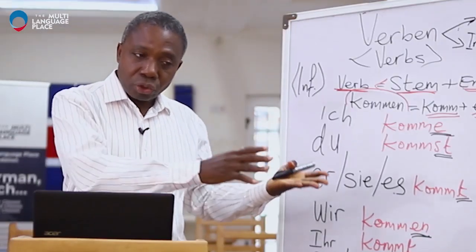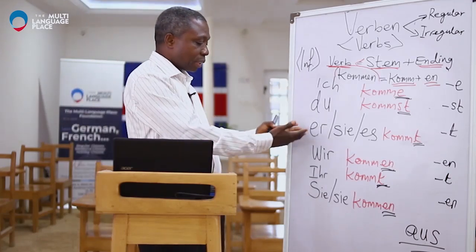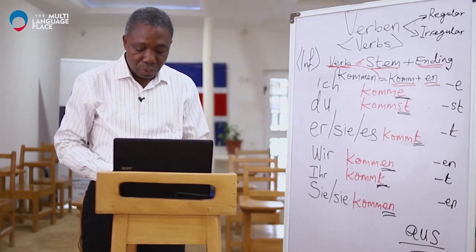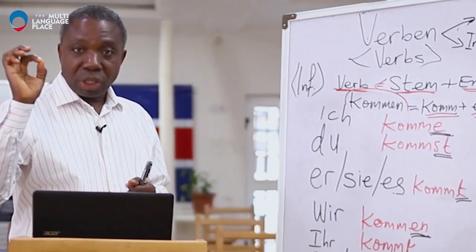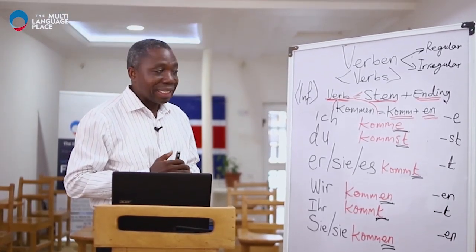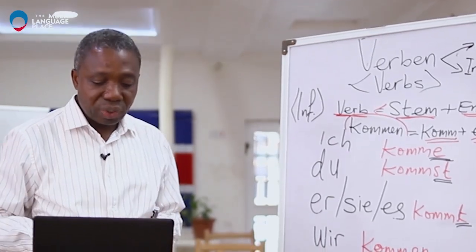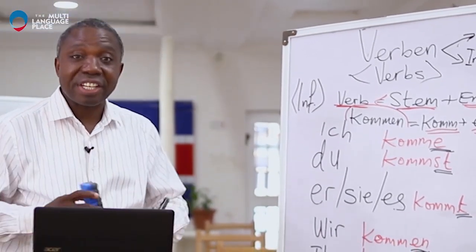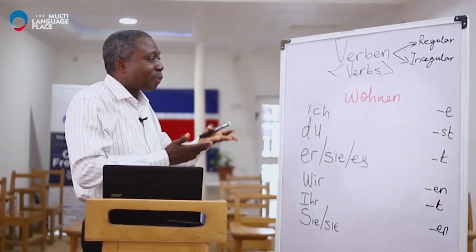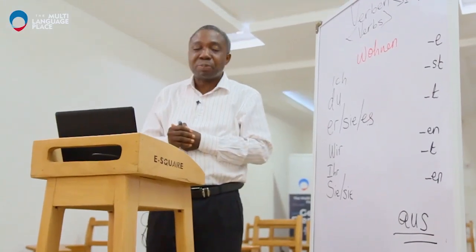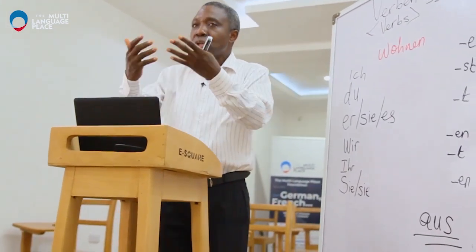Not only that, we can also use not only ich, you can use any of the personal pronouns to form the sentence of your interest. I want to give you another verb, and that verb is wohnen, and I will tell you how to conjugate it now. Of course, we know how to conjugate, we just do the exercise together now. As I said, the next verb we want to practice with is wohnen. Just pronounce it after me, wohnen, and it means to live.